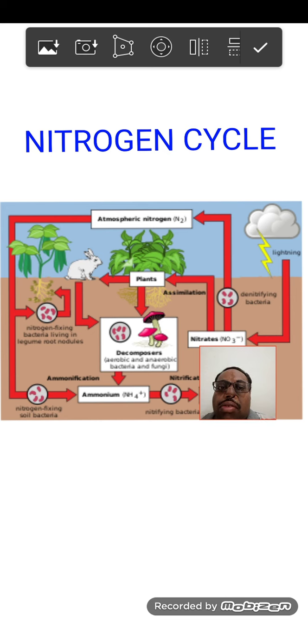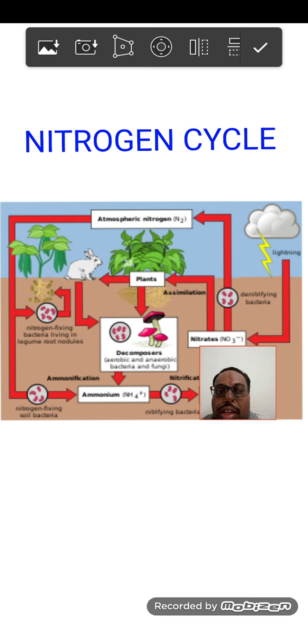But we humans don't have any method to fix this atmospheric nitrogen. This atmospheric nitrogen can be fixed in mainly 3 ways.